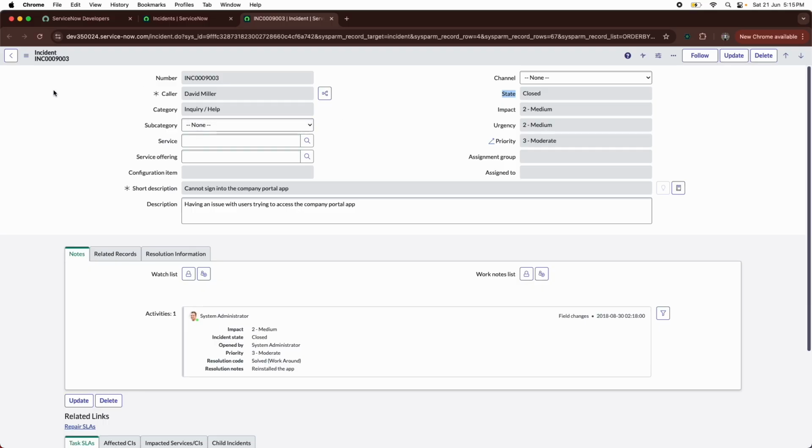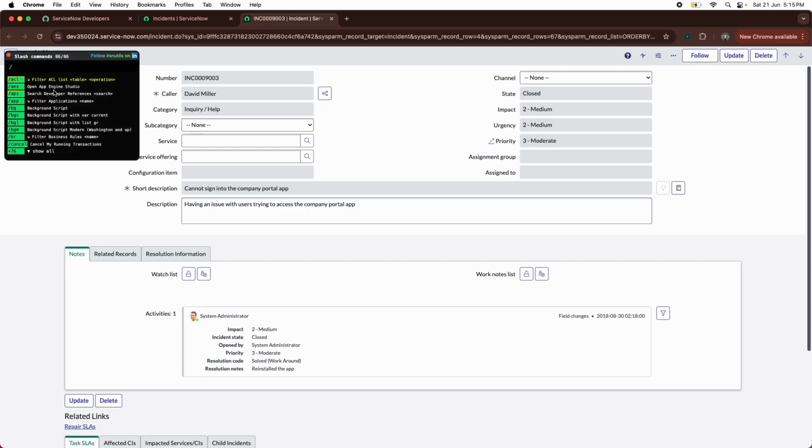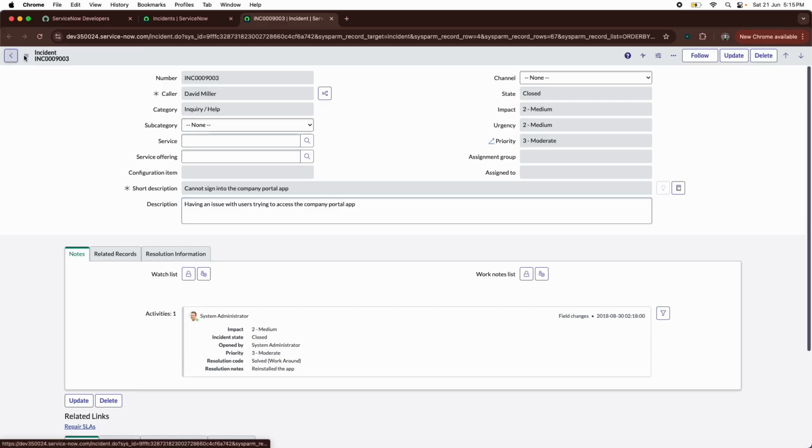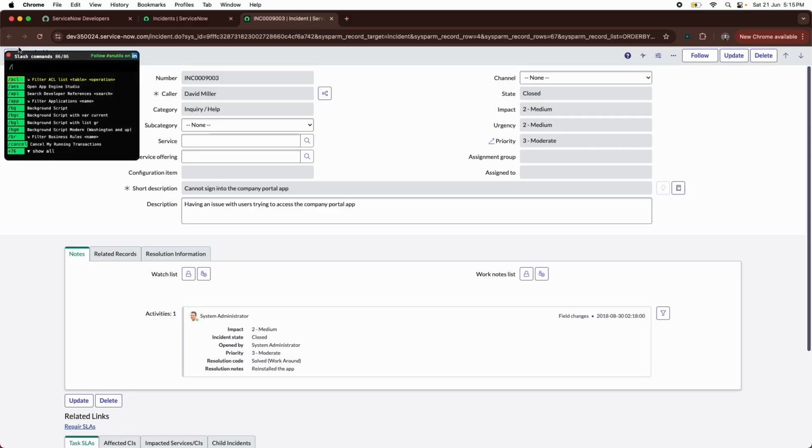easiest way. Otherwise, you can open the slash commands pop-up. To open it, you can just press slash, which is a forward slash. You can see it's coming. Sometimes what happens is that if you are in some field, suppose a description field, and suddenly you need to use that slash command, if you press it here, it will just add a slash. It won't open up the pop-up. So what I use personally is command for the Mac users and control for the Windows users. So control or command, then slash, and it will always open the slash commands.